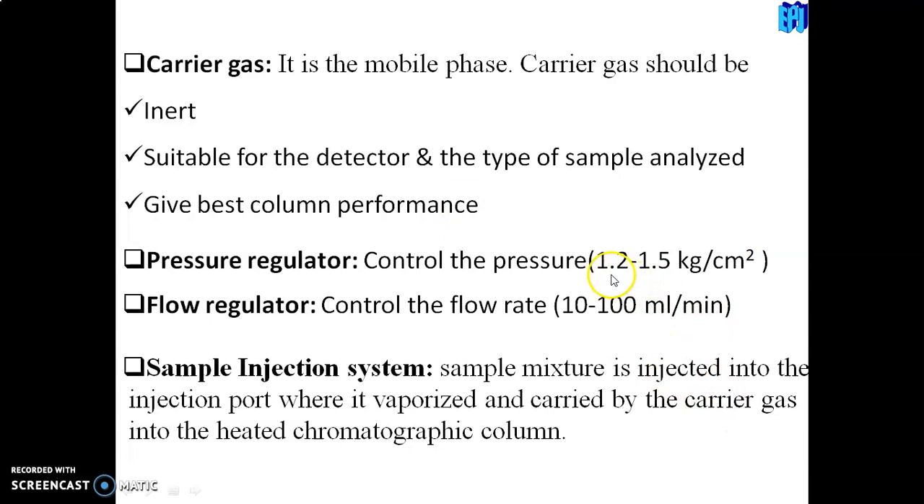Most probably the pressure will be 1.2 to 1.5 kilogram per centimeter square. The next one is the flow regulator. What do you mean by flow regulator?